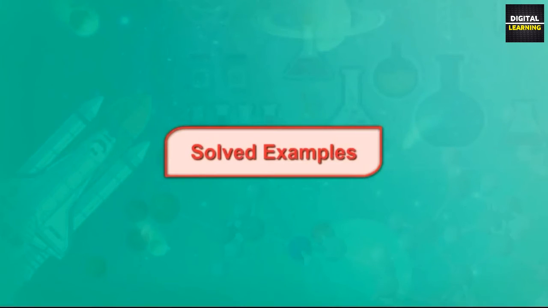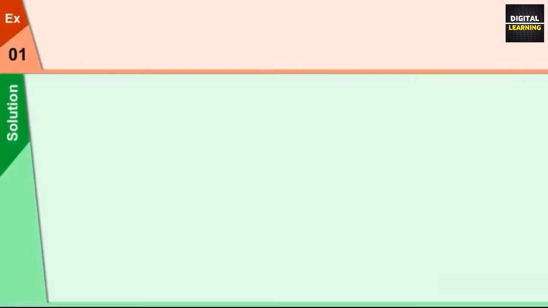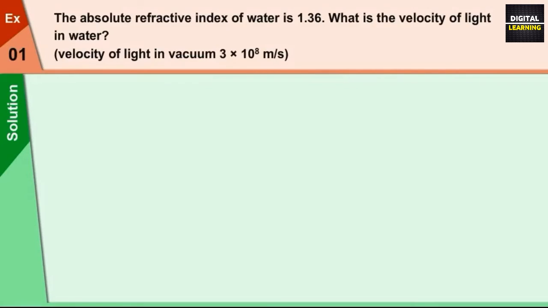Solved examples. Let us see some solved examples. Example 1. The absolute refractive index of water is 1.36. What is the velocity of light in water? Velocity of light in vacuum is 3 multiplied by 10 raised to 8 meters per second.